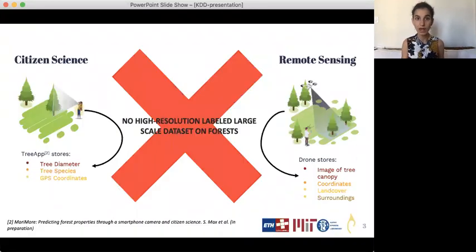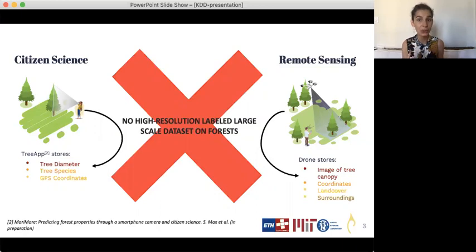Today, we suffer from data scarcity on forests. We have already access to a large amount of data from drone imagery. Citizen science, such as smartphone images of landscapes or objects, could be widely used to enrich our global knowledge of the environment.